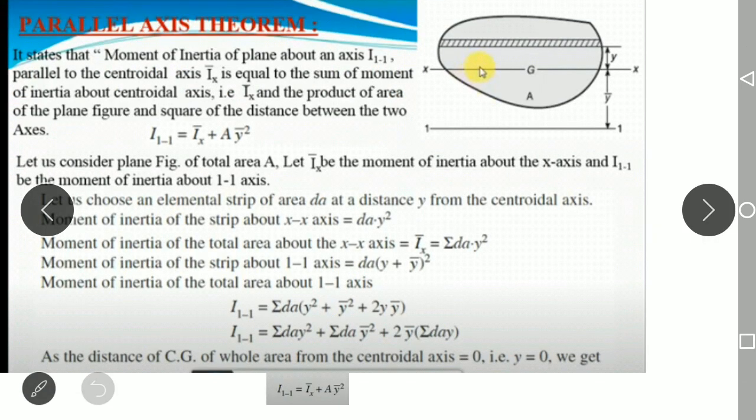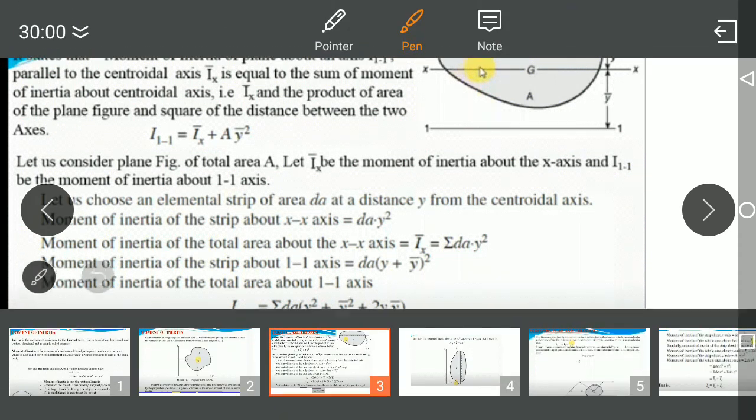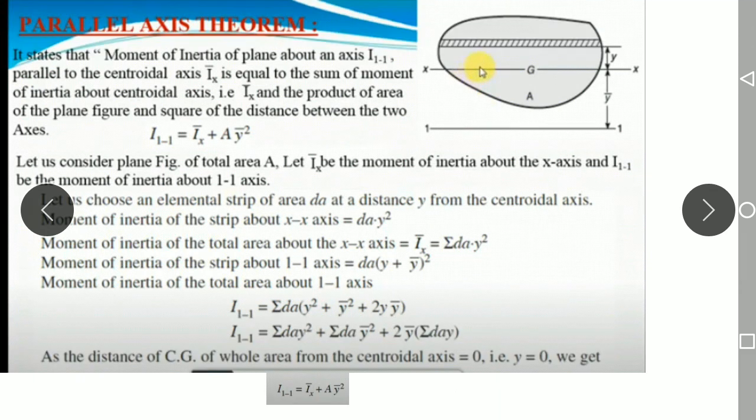Now we will come across some important theorems in this module regarding the moment of inertia, that is, the parallel axis theorem as well as the perpendicular axis theorem. Let us see what the parallel axis theorem says exactly. Observe this figure clearly and read the statement.